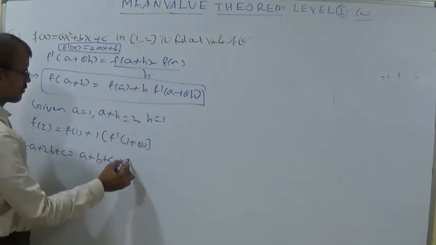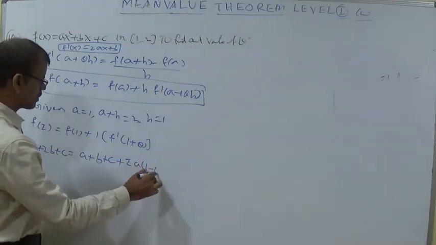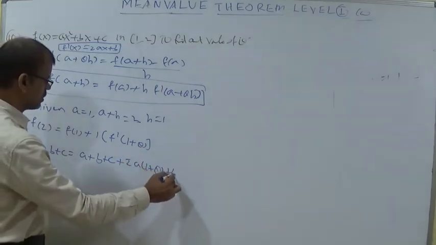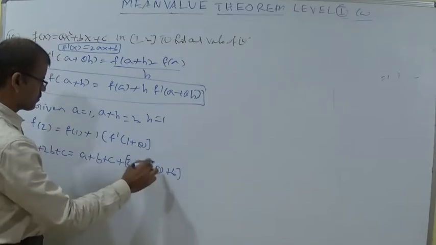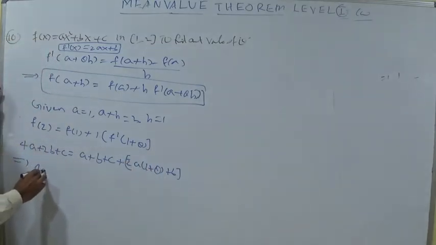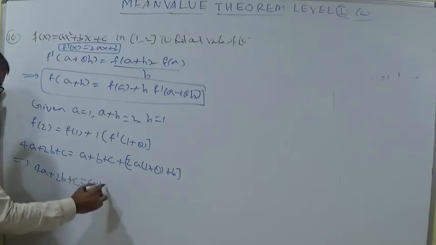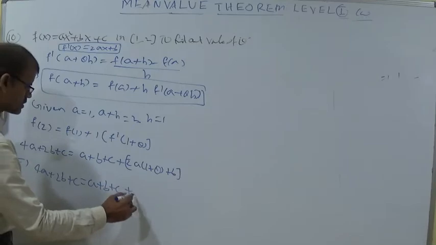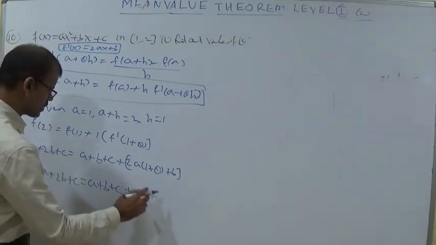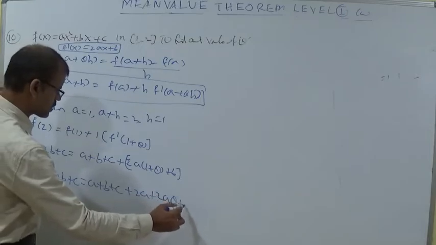So instead of x you write 1 + θ: 2a(1 + θ) + b. This is the value of f'(1 + θ). That implies 4a + 2b + c = a + b + c + 2a + 2aθ + b.